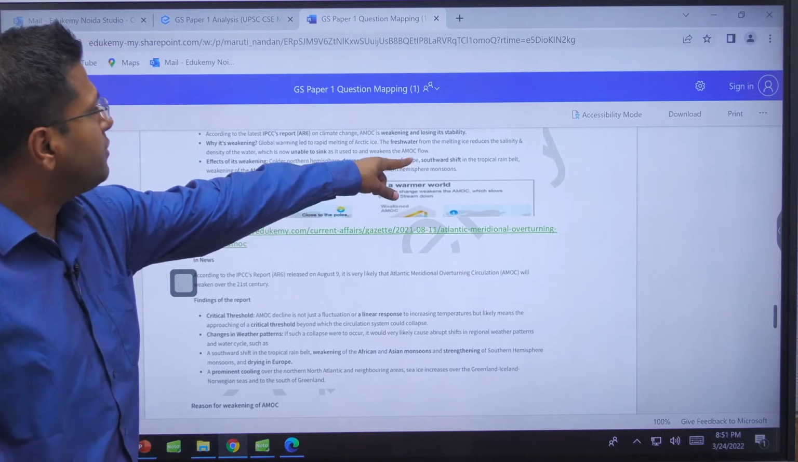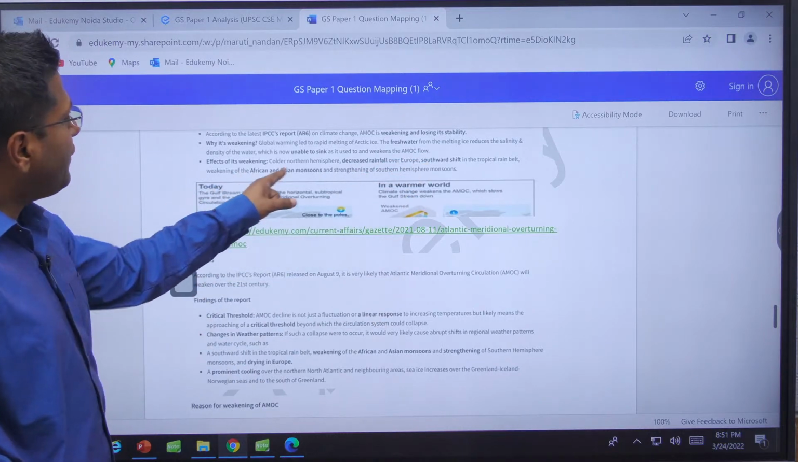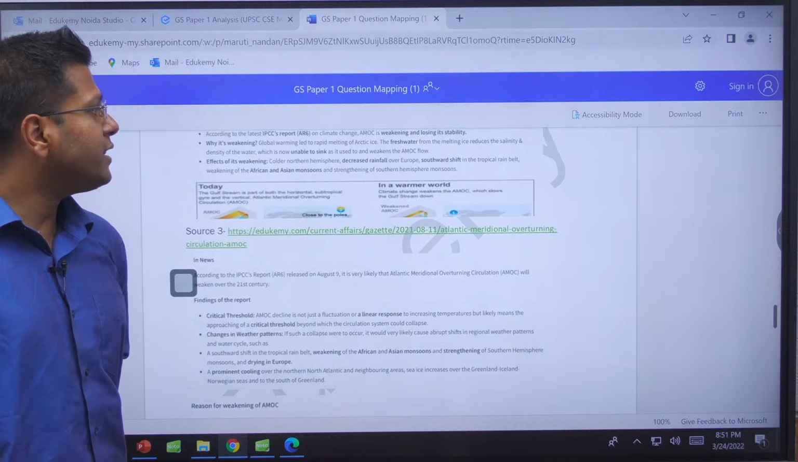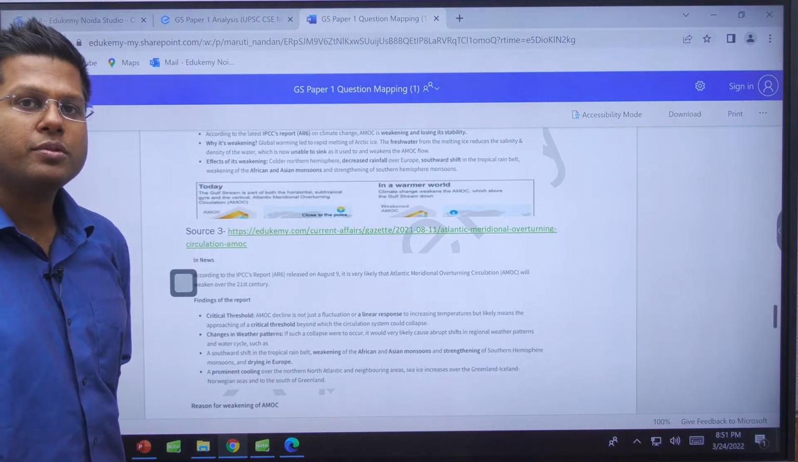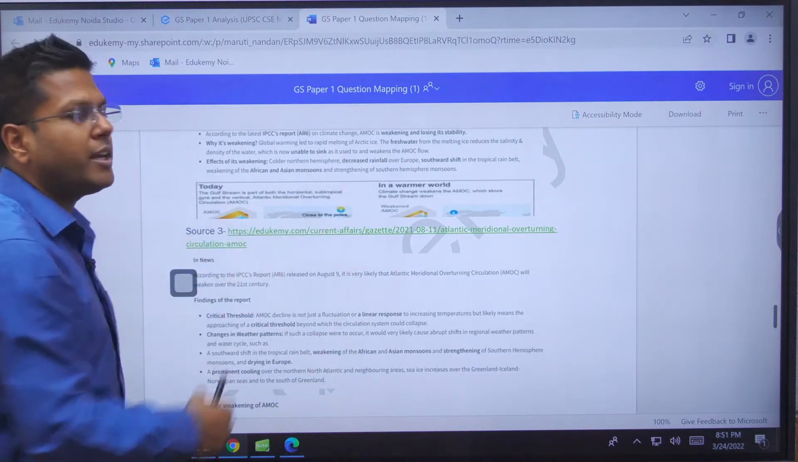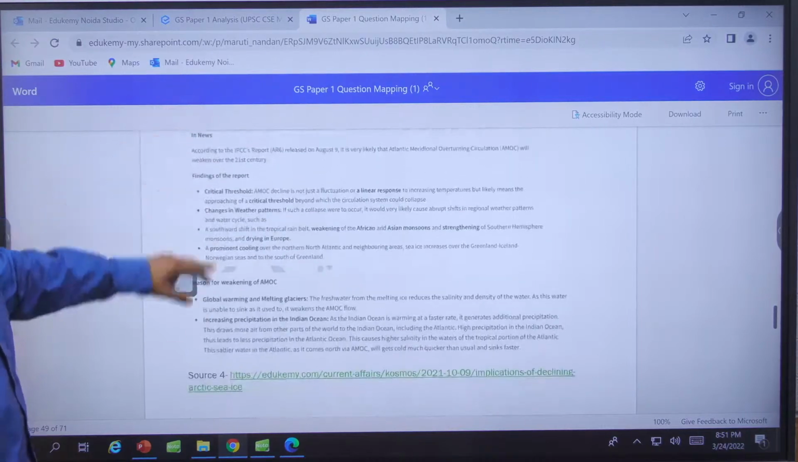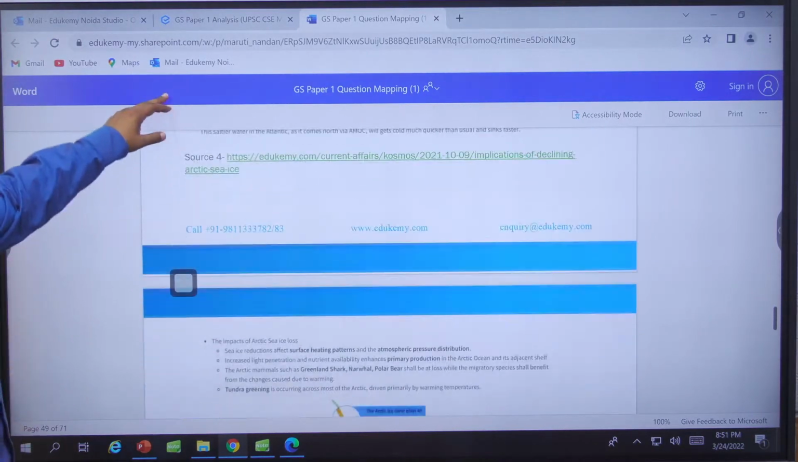See, decreased rainfall in Europe, southward shift in the tropical rain belt, weakening of African and Asian monsoons, and strengthening of southern hemisphere monsoons. So southern hemisphere monsoons are getting stronger, and northern hemisphere monsoons are getting weaker. So this was a part of the IPCC report again, right? What else?